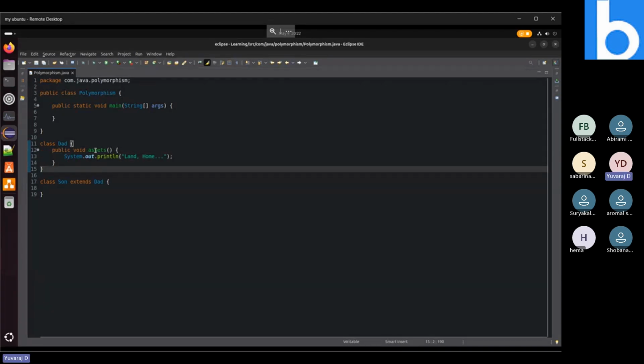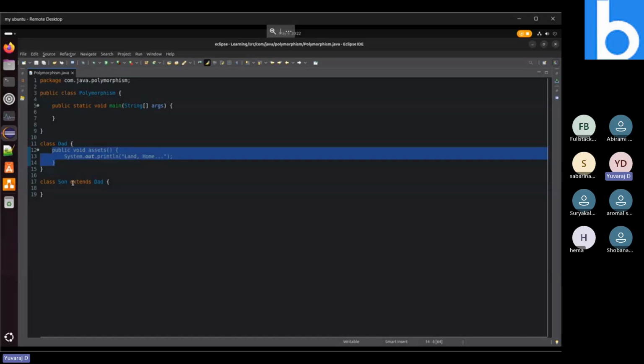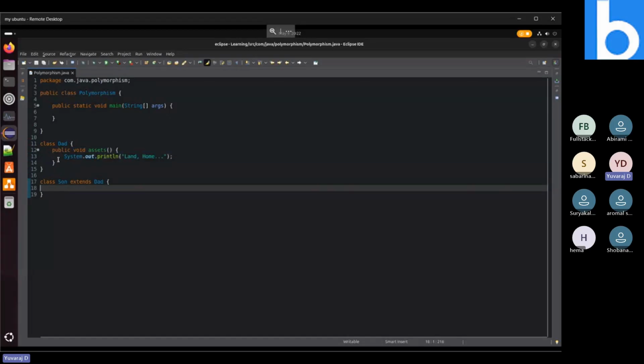So if the father has assets like some land, a home, anything like this, the son can access these things directly. This we have already seen in inheritance. So this is the basic structure of inheritance that I'm doing. So for the method overriding concept, I'm going to explain the same thing that I have said earlier.